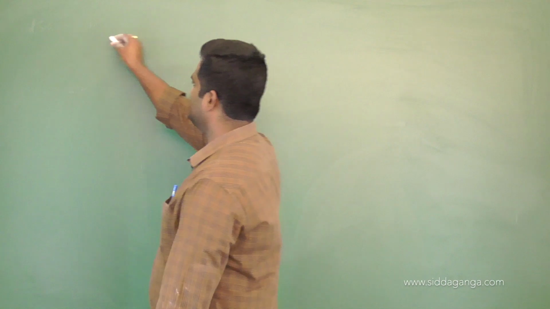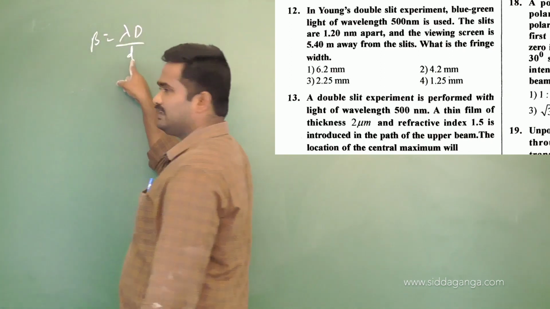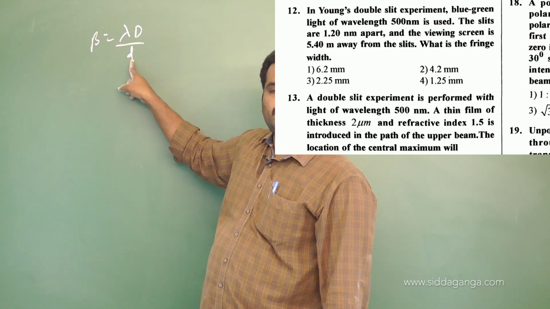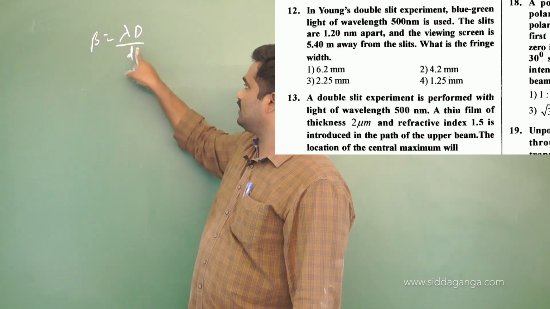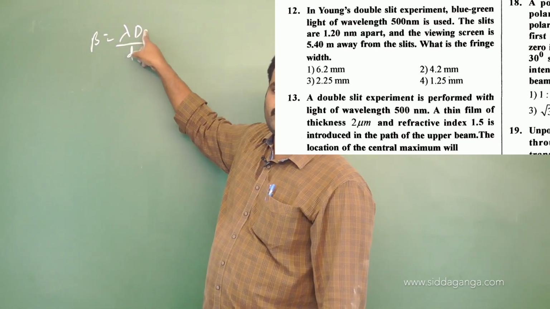What is the formula for fringe width? Beta equals lambda capital D by small d. Small d is the distance between the slits. How much have they given it as? The slits are 1.2 nanometer apart, meaning small d is given. Wavelength lambda is given. Capital D, 5.4 meters away from the slit, is the distance between the slits and the screen, also given.